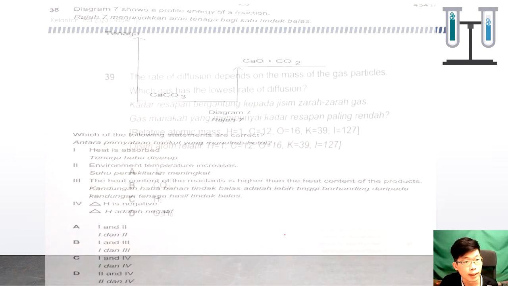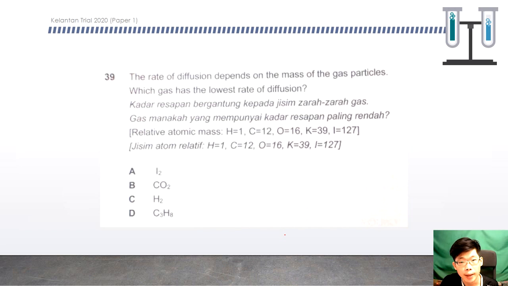Okay, question 39. The rate of diffusion depends on the mass of the gas particles. The heavier the gas particles, the lower the rate of diffusion, because it cannot move easily if it is very heavy. So we just total up the relative molecular mass, then we can see which one is the heaviest. So it will be the lowest rate.